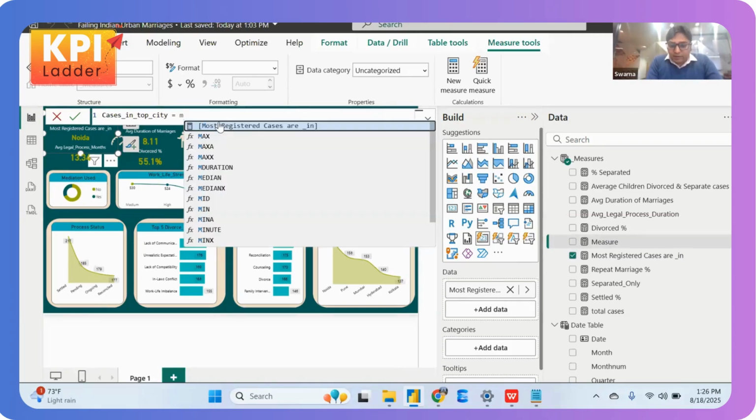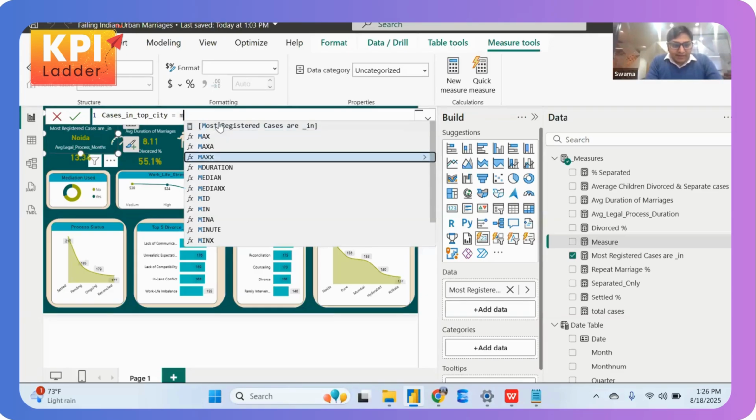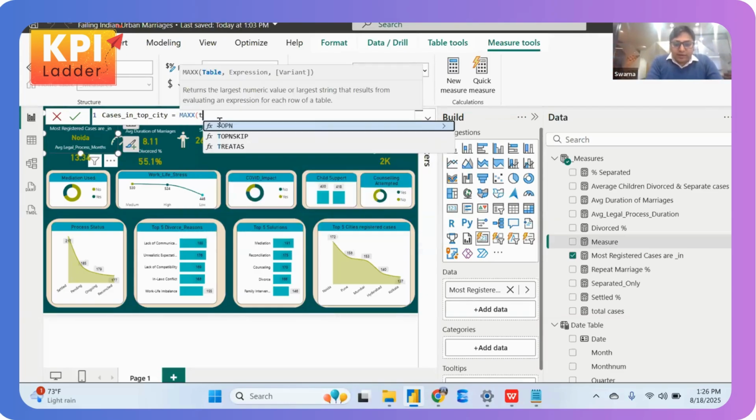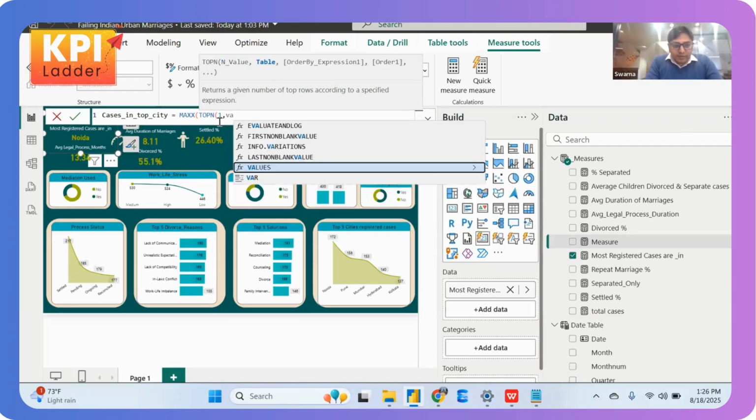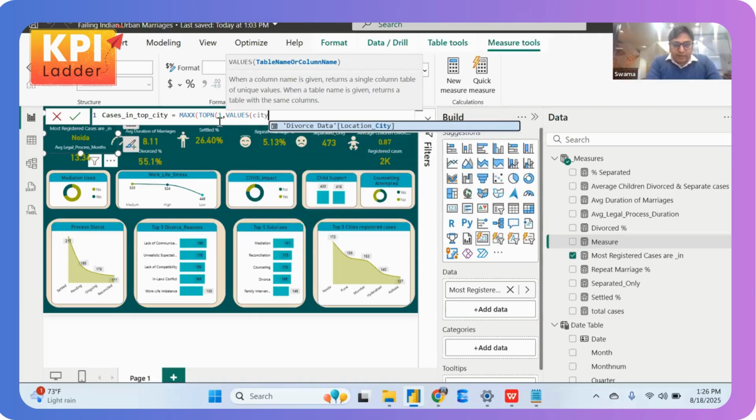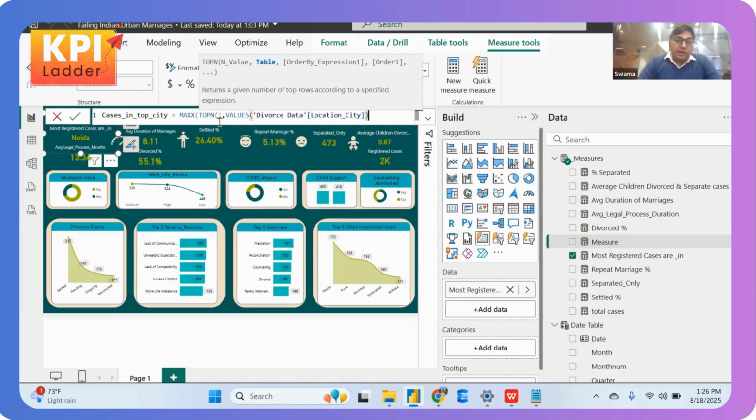So we're using a syntax called MAXX, and then of course TOPN. The values would obviously be the city, as we are discussing there, followed by the order by expression. As you can see, we would be providing order one.